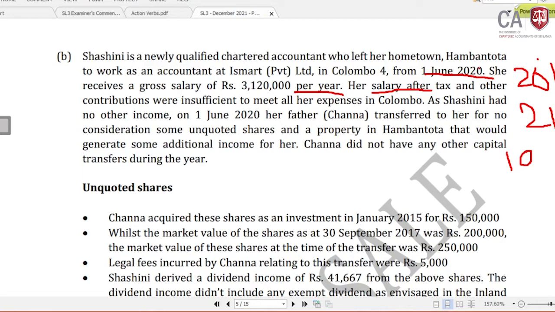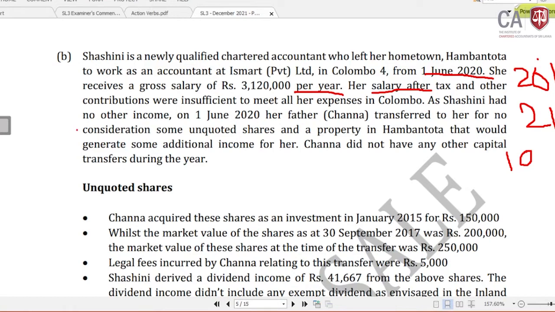Anyway, for this computation, no particular APIT information is given. The tax and other contributions were insufficient to meet her expenses in Colombo. Now she is receiving the amount, but it's insufficient for her to live in Colombo.